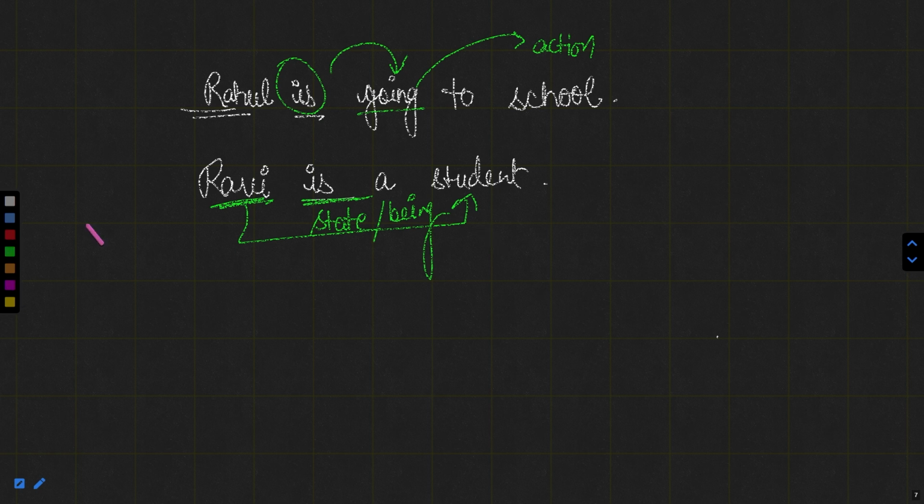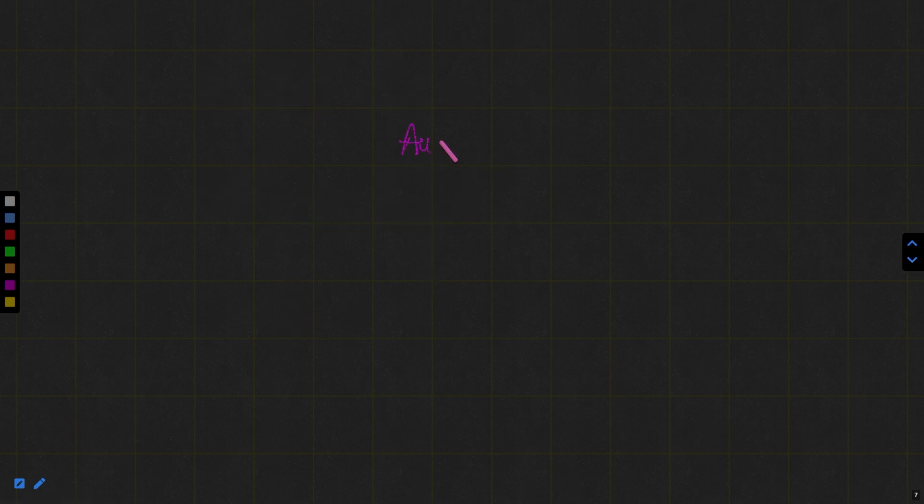Now this is just creating the helping verb, whereas this is used as the main verb. So, as I told you, auxiliary verbs can be of two types. What are the two types then? First of all, it can be used as a helping verb or the main verb.